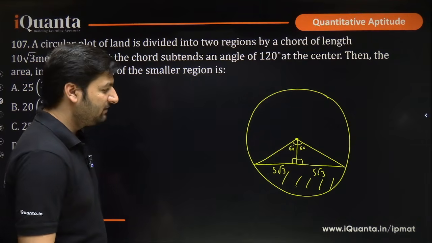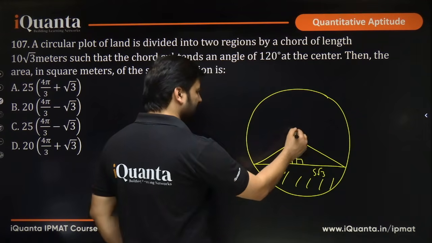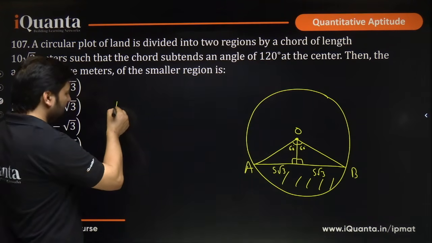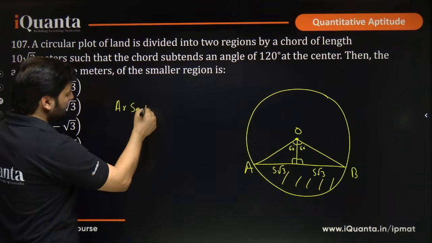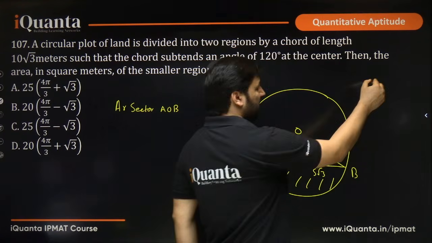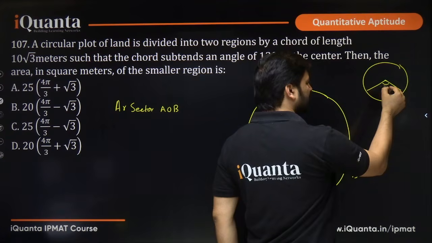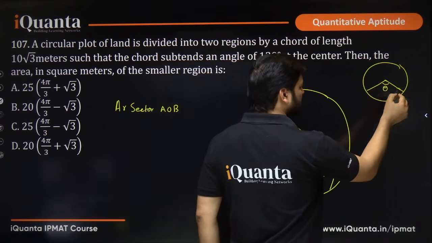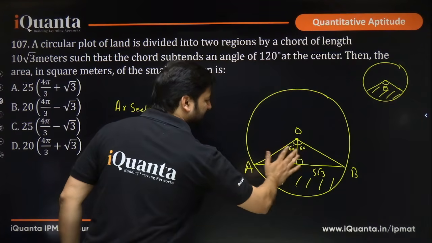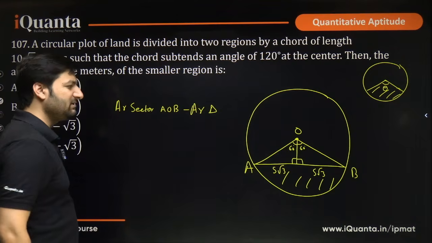How to find out the area of this region? Obviously, from the area of this sector. This is a sector, right? If this is O, this is A, this is B, from the area of sector AOB. I hope you know what a sector is. If you take a circle and from the center you draw the radius like this and theta is the angle at the center, this entire thing is called a sector. From the area of this entire sector, we have to deduct the area of the triangle. That's it. This is what we have to do.